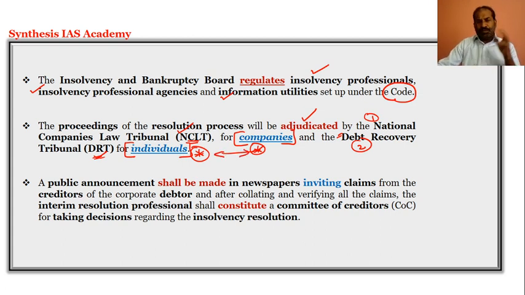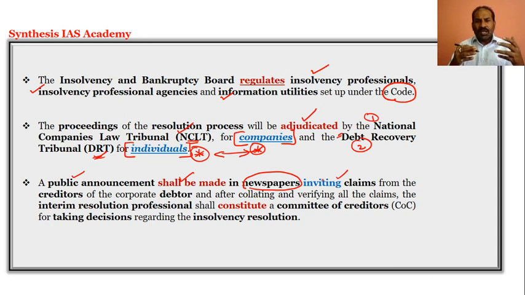And the public announcement in the entire resolution process proceedings should be made in the newspaper. So there has to be a public announcement made in the newspaper, wherein by public announcement you are inviting any claims from the creditors or from the corporate debtor, so that they can come up with their claims.